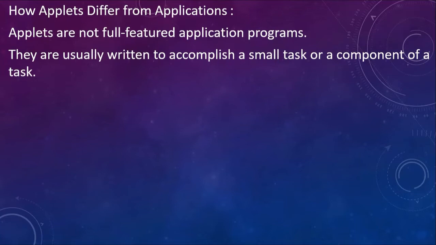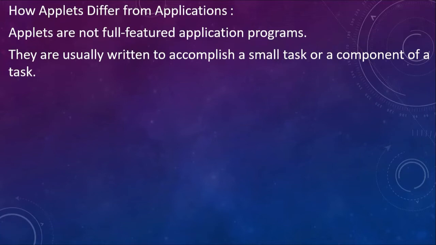For instance, suppose you design an application for college automation, there are so many subtasks. You have a student registration module where student registration will take place. Then a result module where the result will be computed, then an attendance module where the students' attendance will be considered.